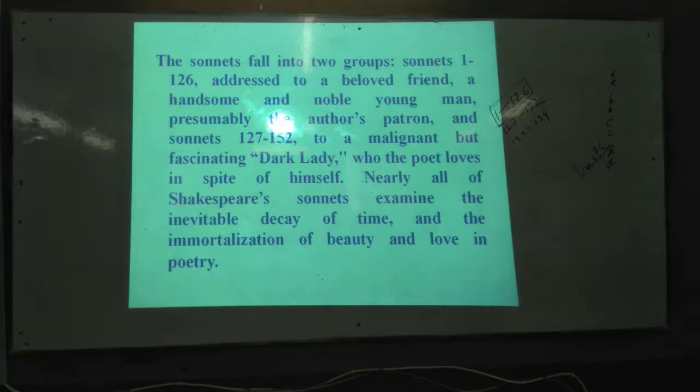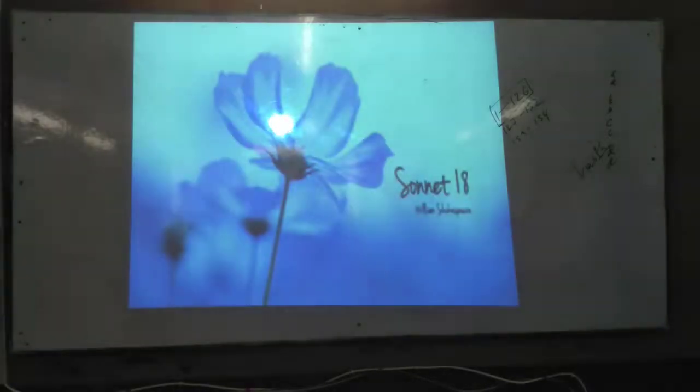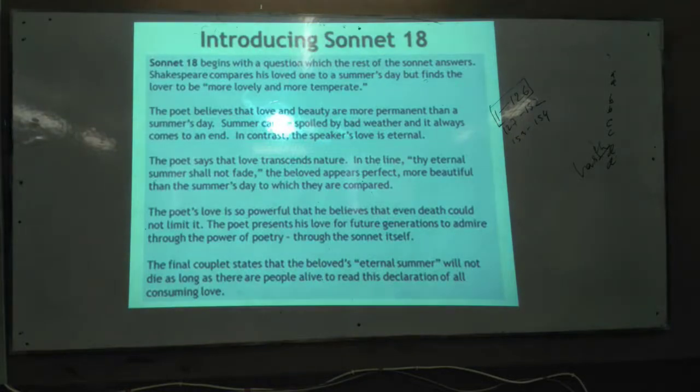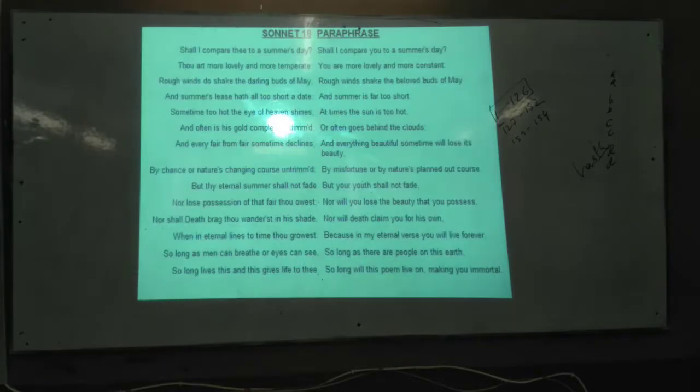And next, after 126, that is 127 to 152, he addressed the dark lady, and the rest. So, sonnet 18. And this is the introduction of sonnet 18. Later on we'll discuss it.